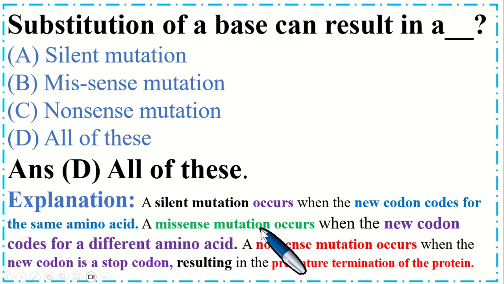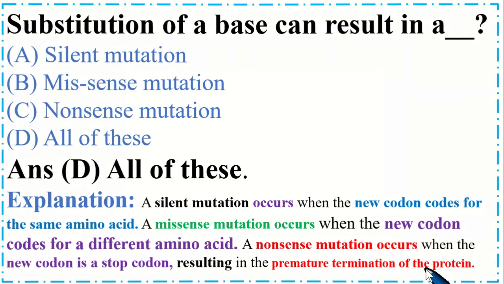A missense mutation occurs when the new codon codes for a different amino acid. A nonsense mutation occurs when the new codon is a stop codon, resulting in the premature termination of the protein.